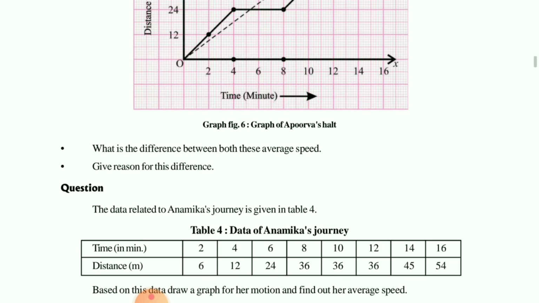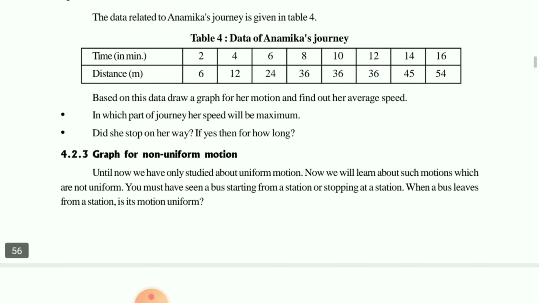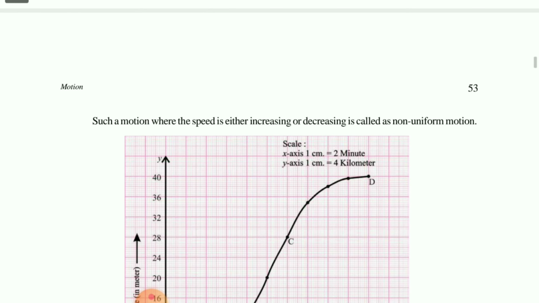Okay children. Next, see the graph for non-uniform motion. When we talk about the graph for non-uniform motion, we don't know the exact distance and we don't know the exact time duration. A person is just walking, and we prepare a graph that goes here and there somehow, and that is known as non-uniform motion. You can see the figure.